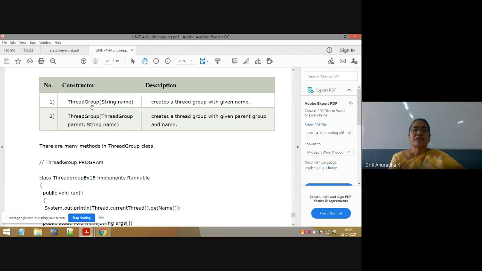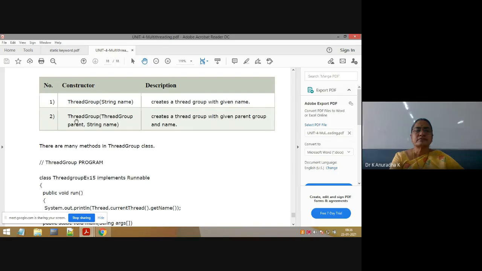When you want to create multiple thread groups, each thread group must be named. Without names, how do we identify which threads are in which thread group? That's why this constructor is very, very important. So to add your threads to a thread group, first give the name to that thread group.